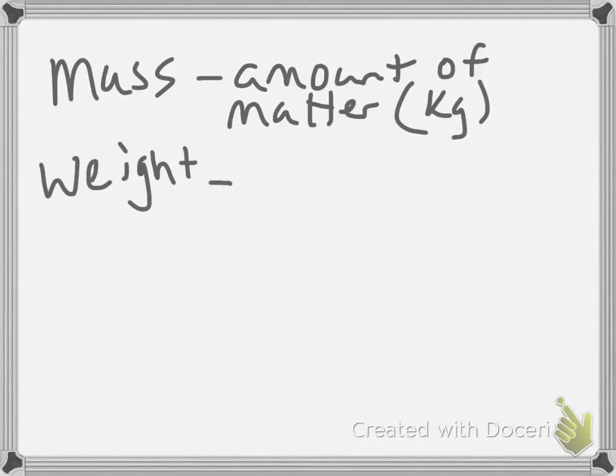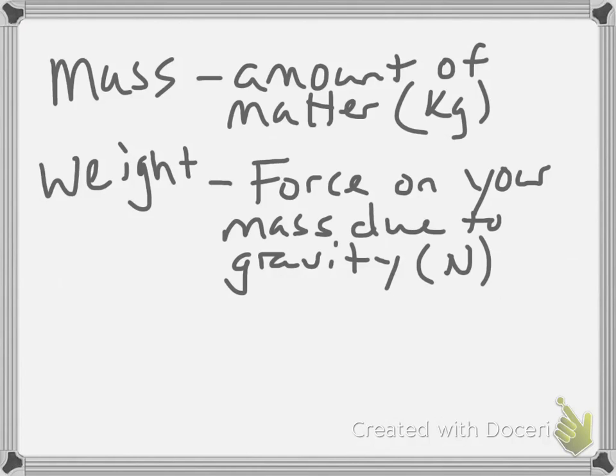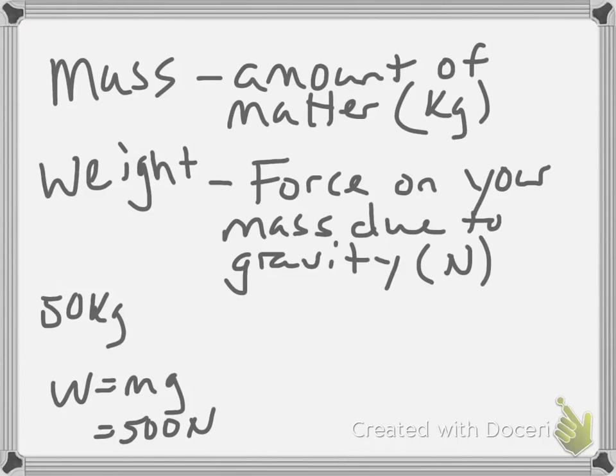Now, weight is the force on your mass due to gravity. So, if you're on Earth, you have a certain weight, and we measure that in newtons. You go to the Moon, you have 1/6 the weight that you do here on Earth. So let's say that your mass on Earth is 50 kilograms. Your weight would then be the mass times the acceleration due to gravity on Earth, which puts you at approximately 500 newtons.